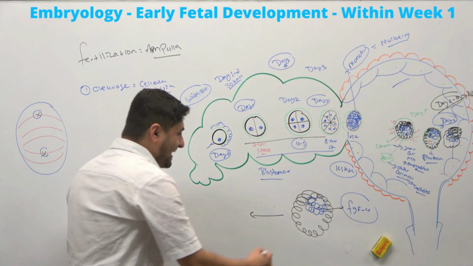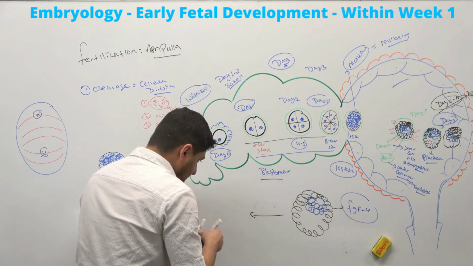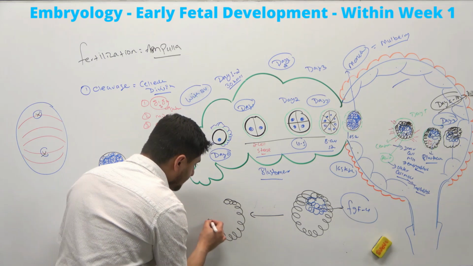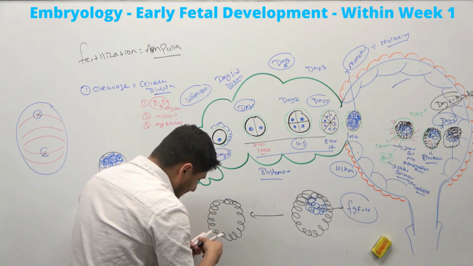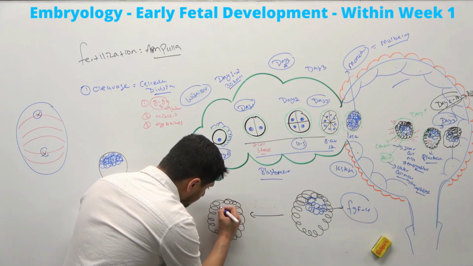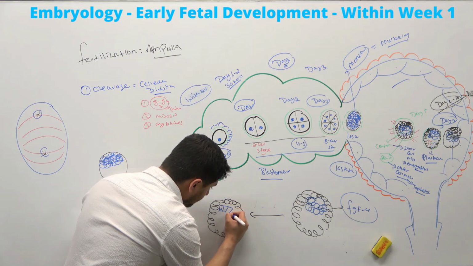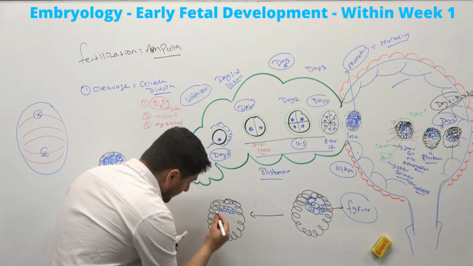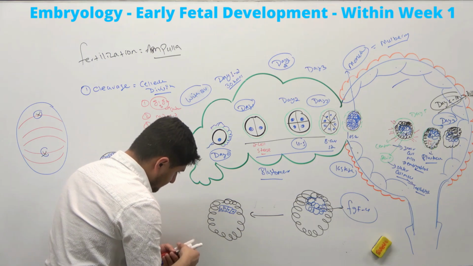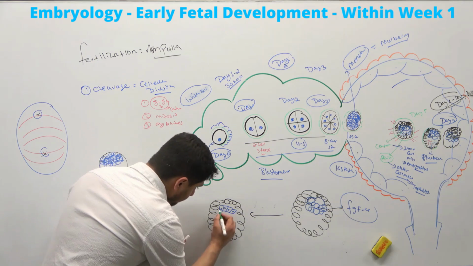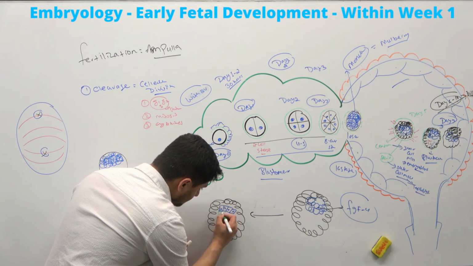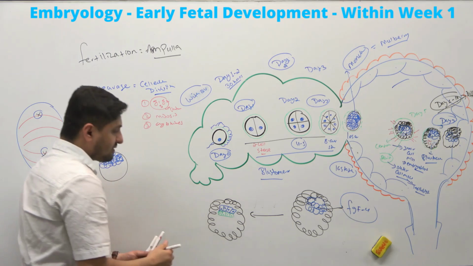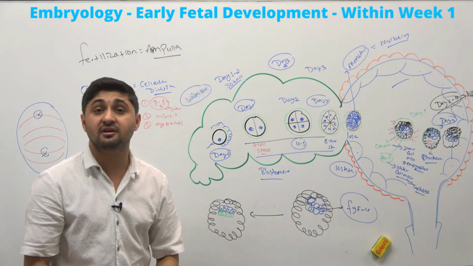one of the proteins, and that induces these cells to go through a process of further divisions, and they start forming layers of cells. Let's make it green. And then, look at this. They start forming something called the bilaminar disc.